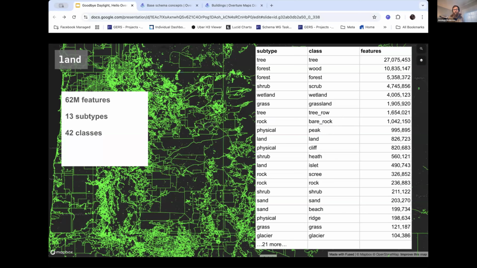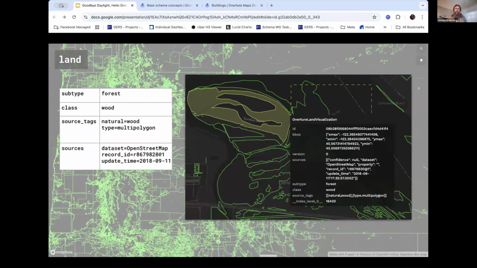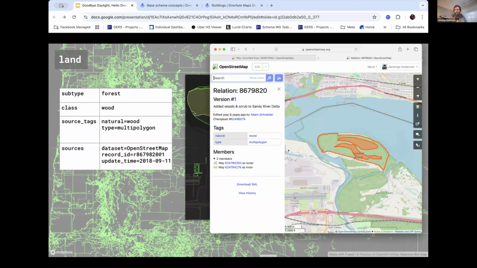And so let's look at a specific feature here. Here's a forest, and we can see how this is represented in Overture. Natural equals wood, subtype forest, class wood, and then the source tags get brought over. And just to kind of make that comparison there, this is how we get it from OpenStreetMap.